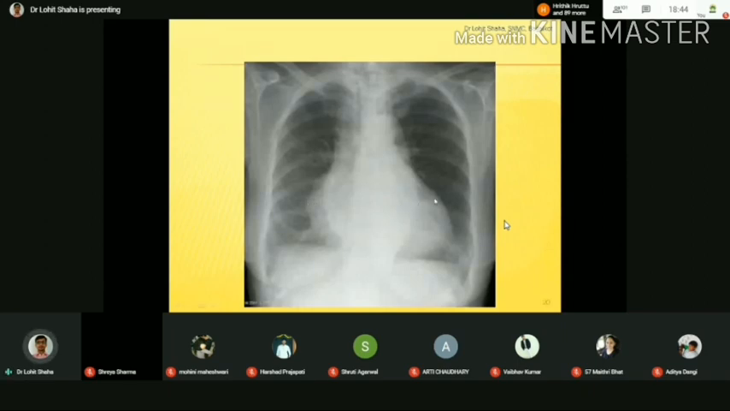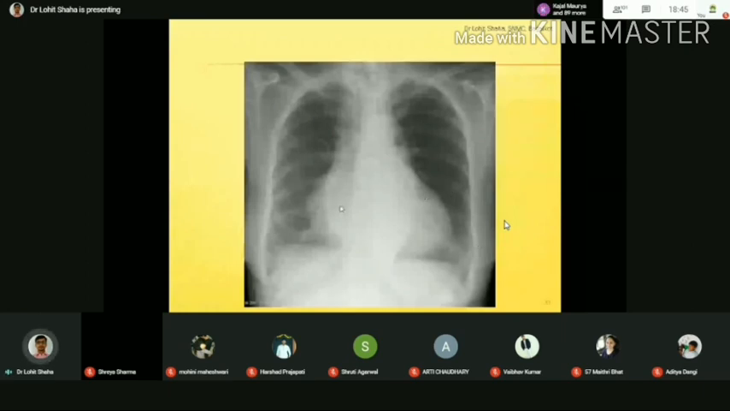How do you assess this? As I already told you, first in the OPD you have to measure, roughly you can measure with a scale, the brightness of the patient's X-ray, right? Roughly you have to measure. So this point to this point and this point to this point. Roughly it is more than half, so it is cardiomegaly.